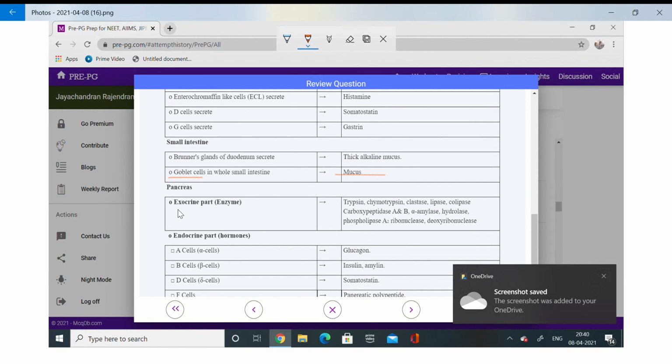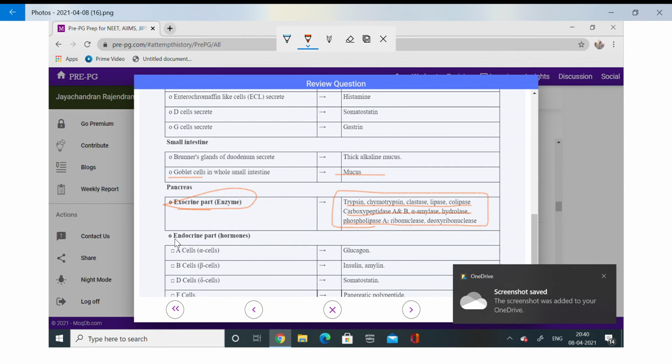Exocrine part of the pancreas: you have trypsin, chymotrypsin, elastase, lipase, colipase, carboxypeptidase, amylase, hydrolase, phospholipase, ribonuclease, deoxyribonuclease. These are produced by the exocrine part.